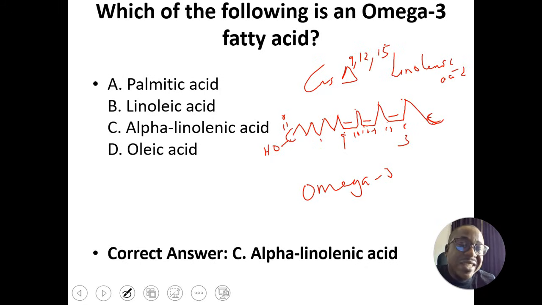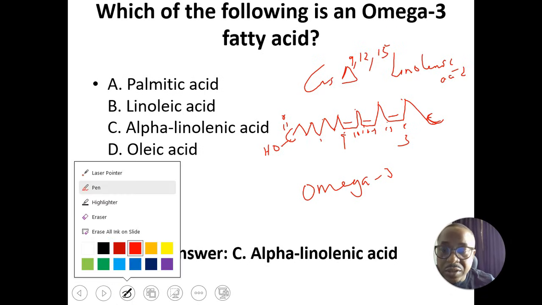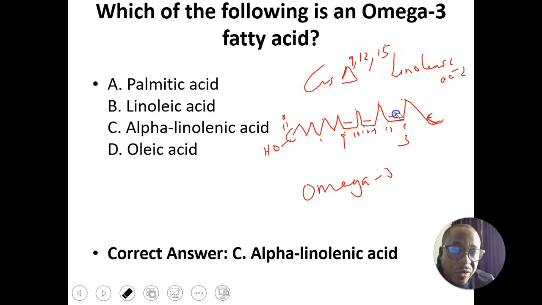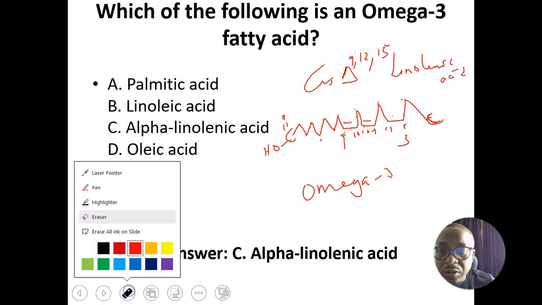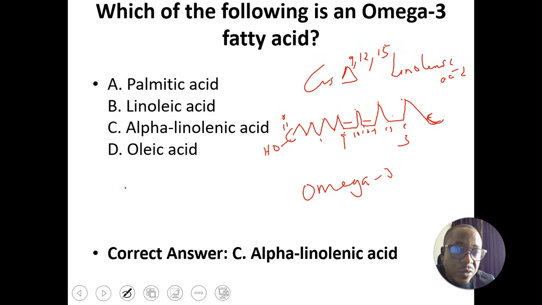So if it is an omega-6 fatty acid, this one will be vacant. Now let's count: 1, 2, 3, 4, 5, 6. So it will start from here, and we will now call it omega-6 fatty acid.